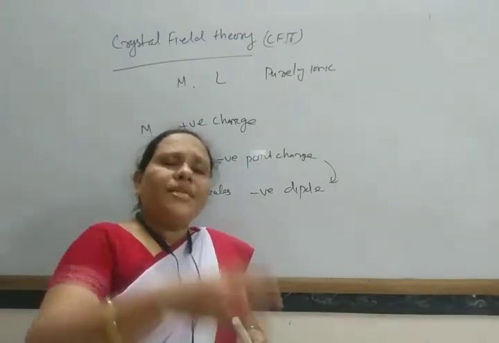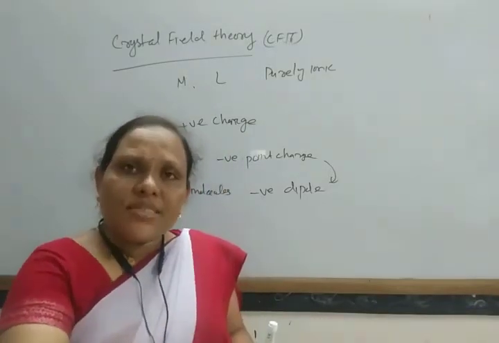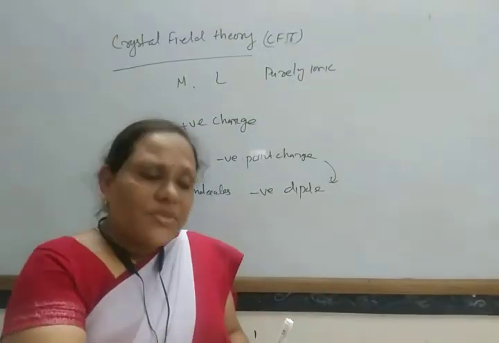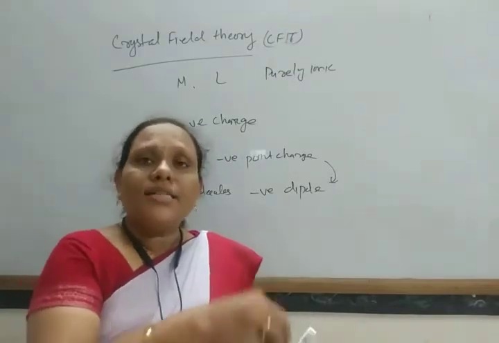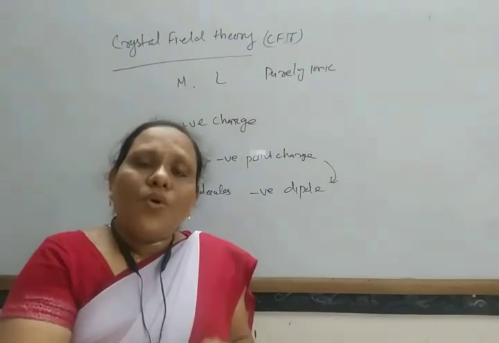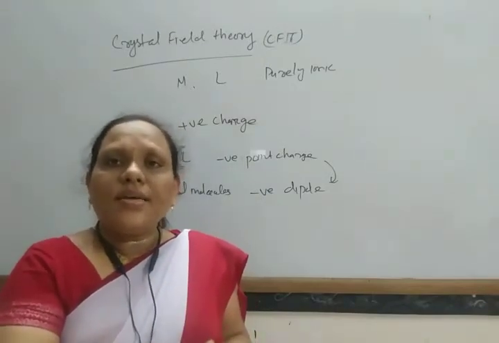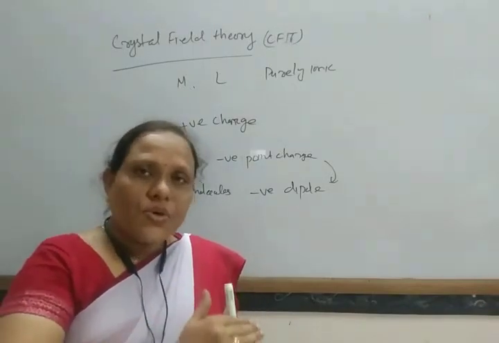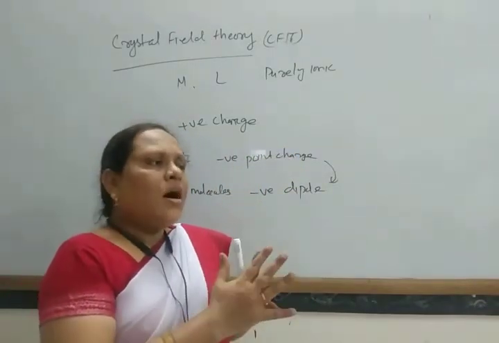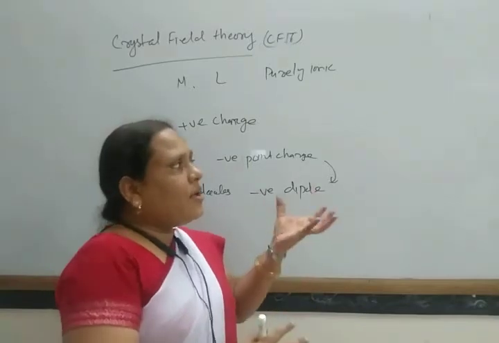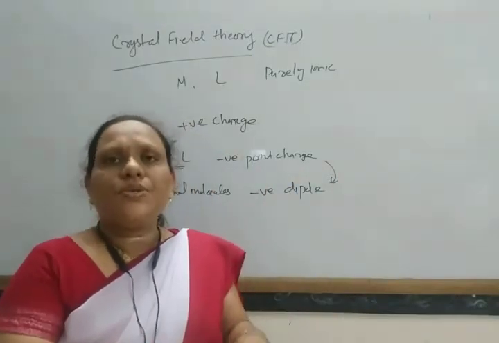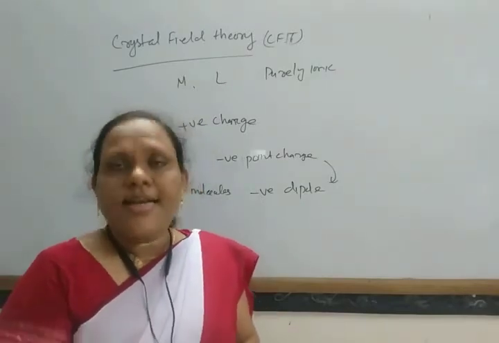In whichever direction the ligands approach the metal atom, the orbitals present there get more repulsion, gain more energy and go to a higher energy state. The other orbitals which get less repulsion go to a lower energy state.